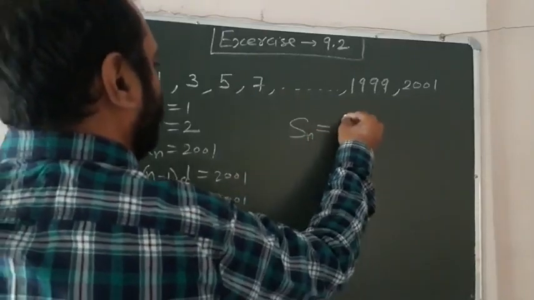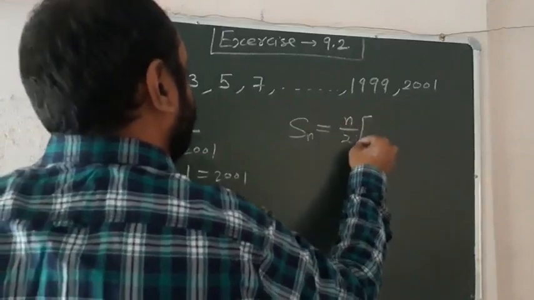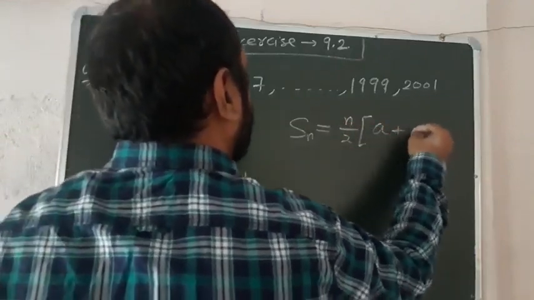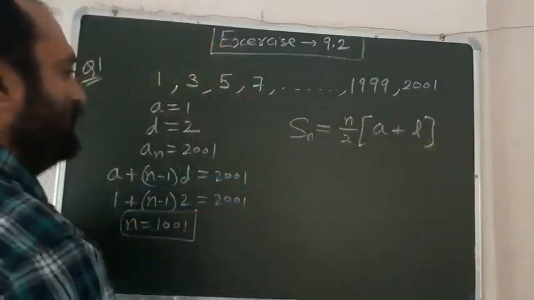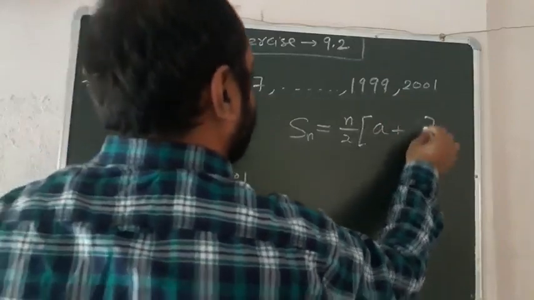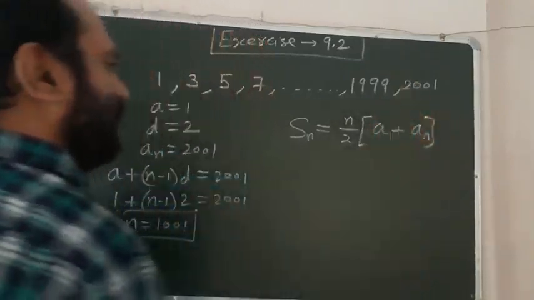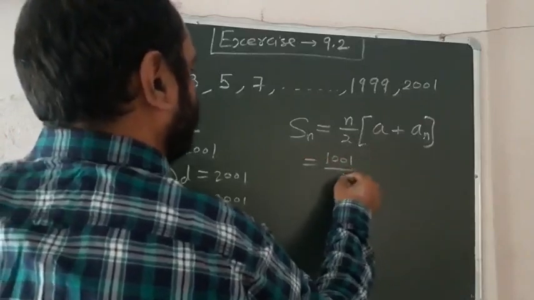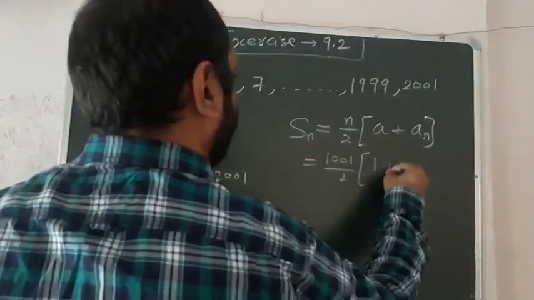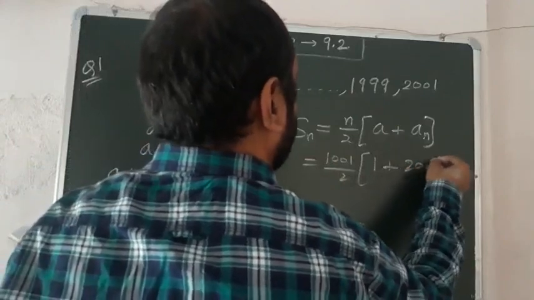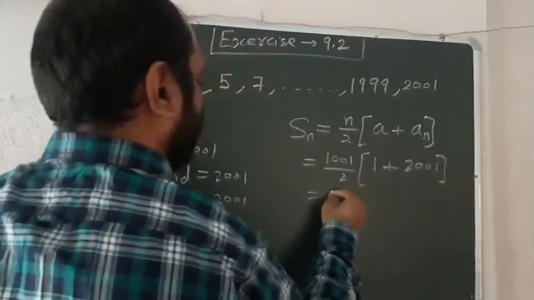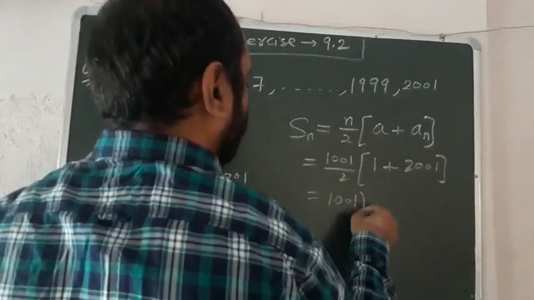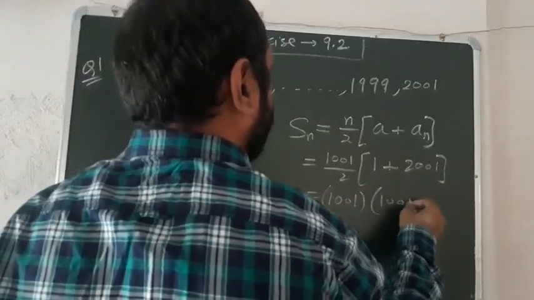As you know, the formula of Sn is equal to n by 2 into a plus last term. Okay ji, a plus last term is an. So when we put n is equal to 1001 over 2 into first term 1 plus 2001, when we simplify this, this becomes 1001 into 1001, right?